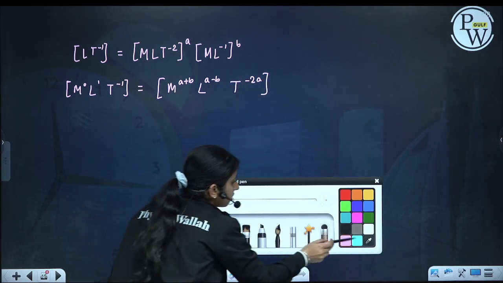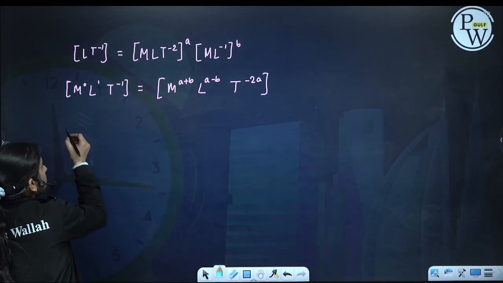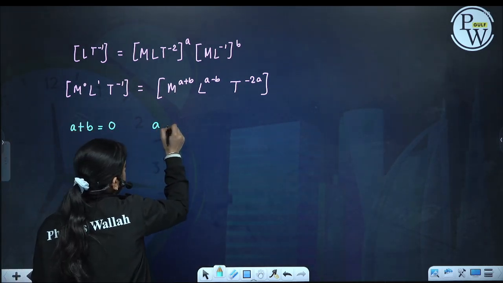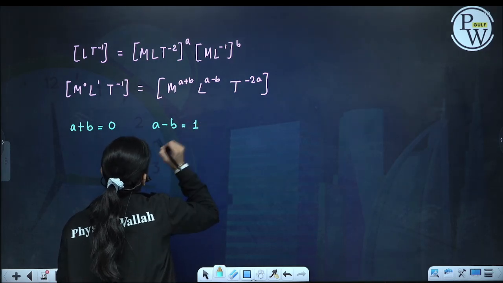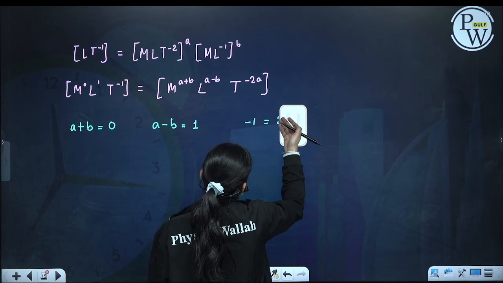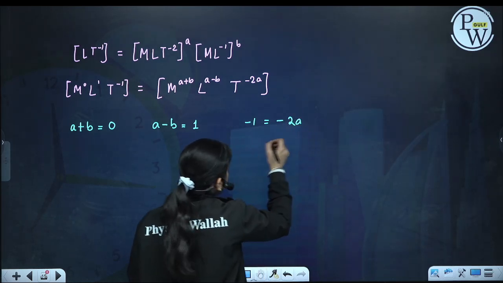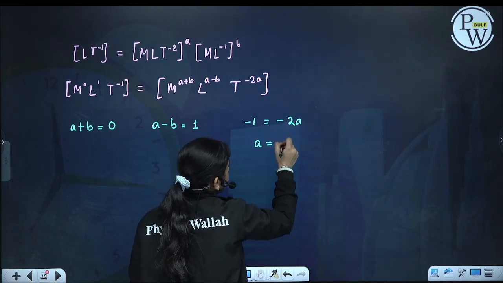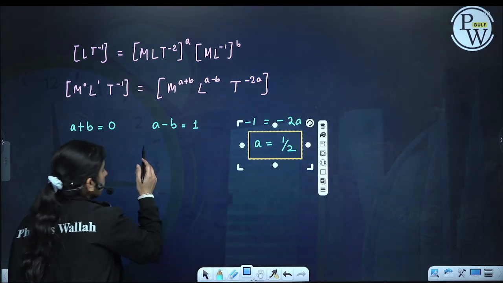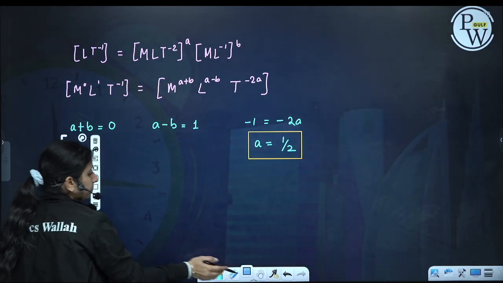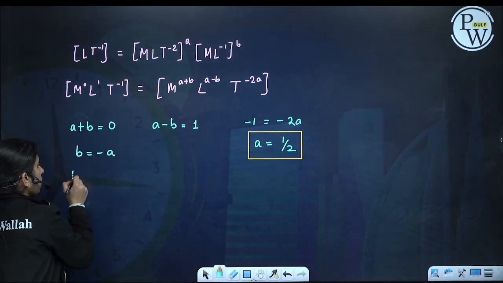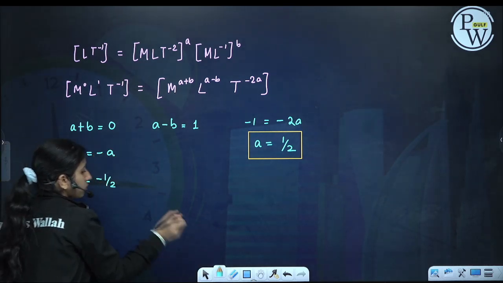So A plus B is equal to 0, A minus B is equal to 1, and minus 1 is equal to minus 2A. So from here we get A is equal to 1 by 2, and B will be equal to minus A, so B will be minus 1 by 2.